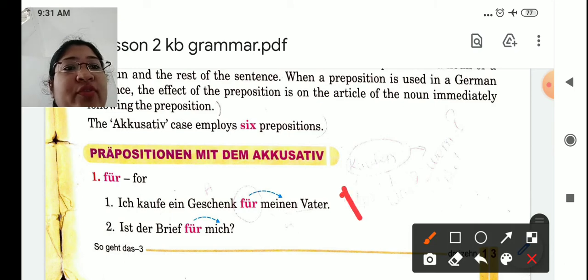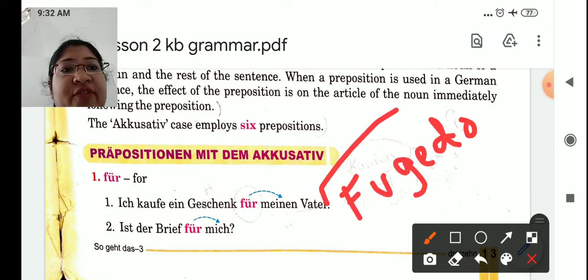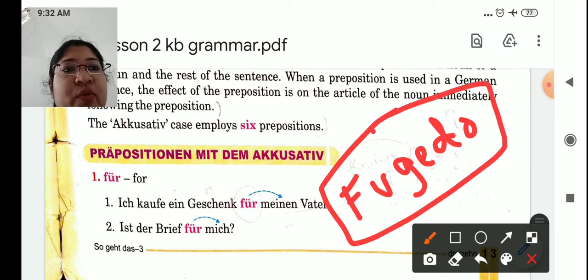Now there is a short form, fugedo. If you just remember this, and there is one more, bis also, which is not mentioned in this book. So these are all pure accusative prepositions. You just remember this, be fugedo. These are pure accusative prepositions. Let's see the full form of this. F. Now F is for, that is für.